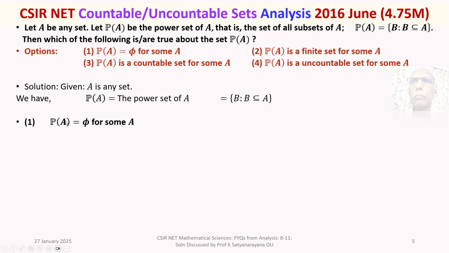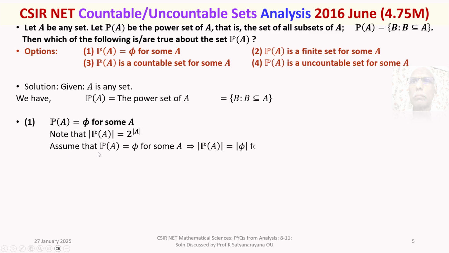Can the power set of A be empty for some A? Note that order of power set of A, what is the order? 2 power order of A, right? It's well known.